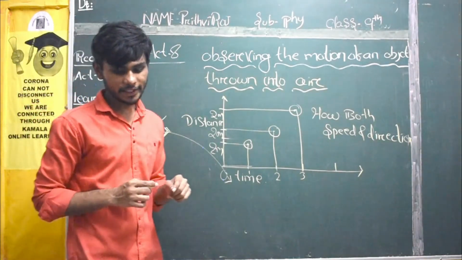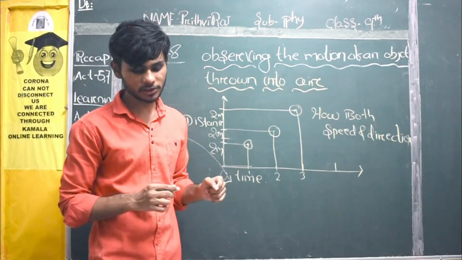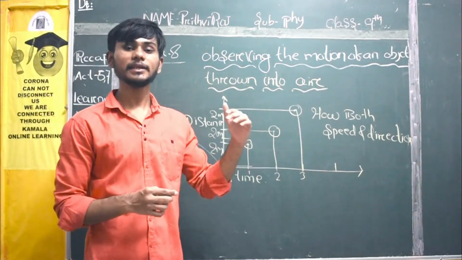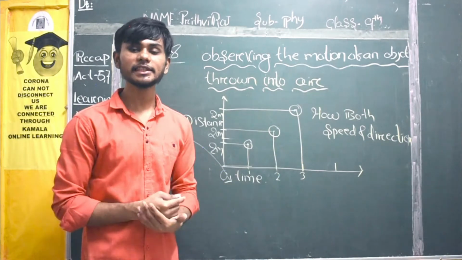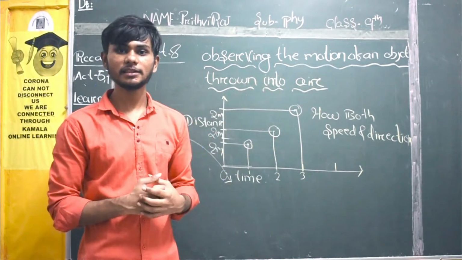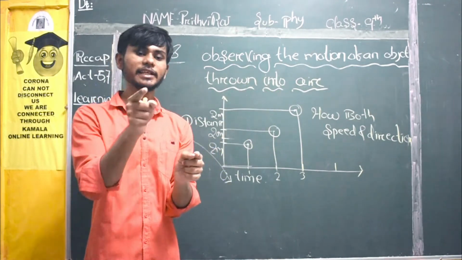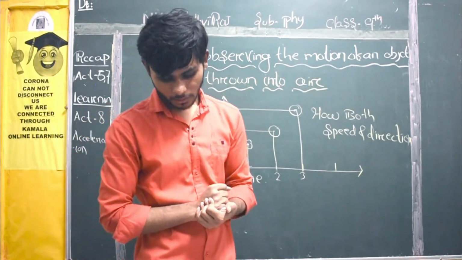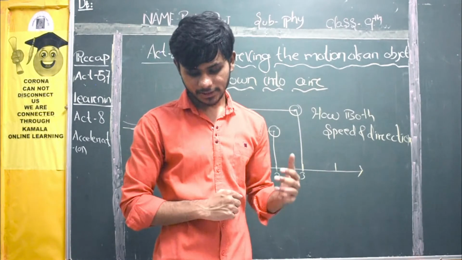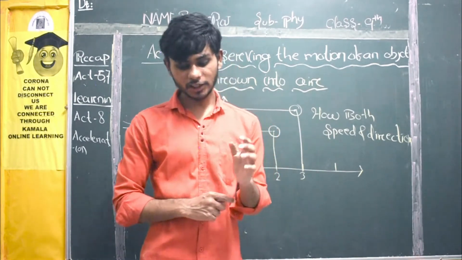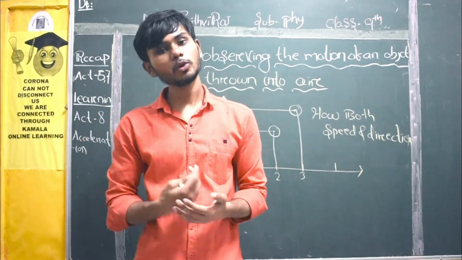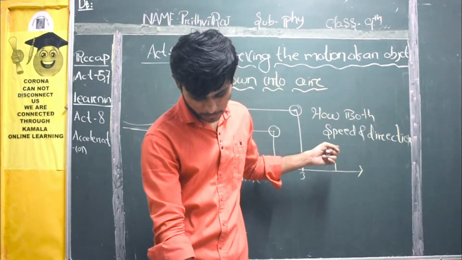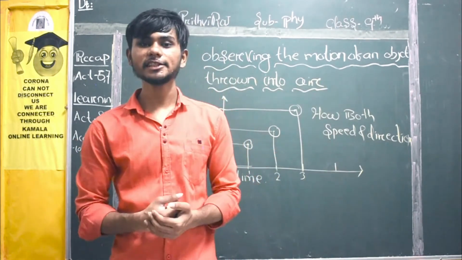The direction of motion changes when speed remains constant. If speed remains constant, then the direction of motion will be changing, as we have discussed in circular paths. If speed is constant, the direction should be changing continuously. Both direction and speed can change simultaneously. If both are changing simultaneously, then your speed and direction will change.